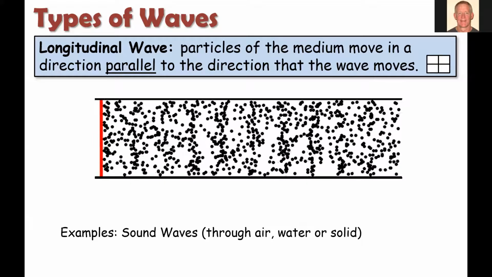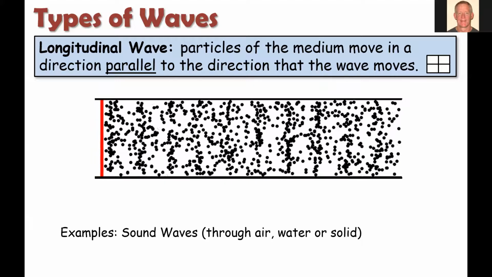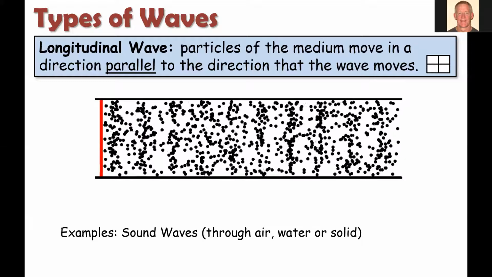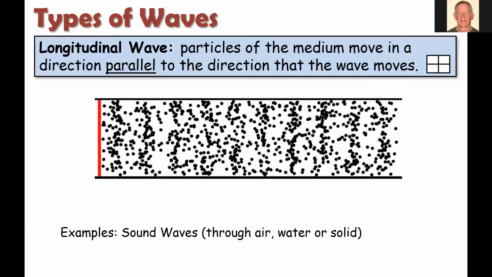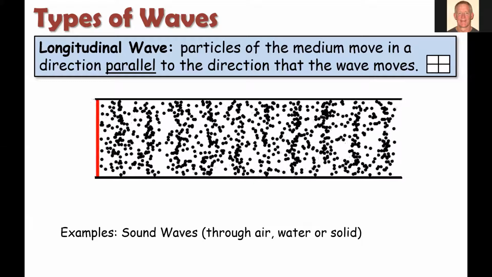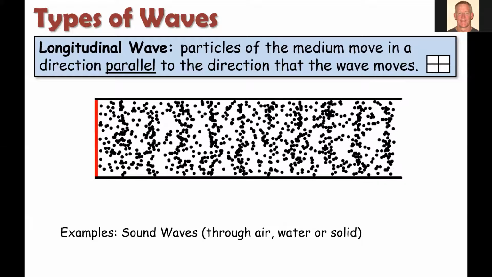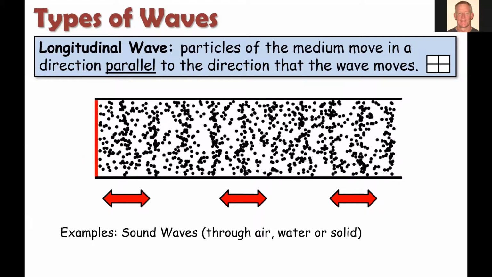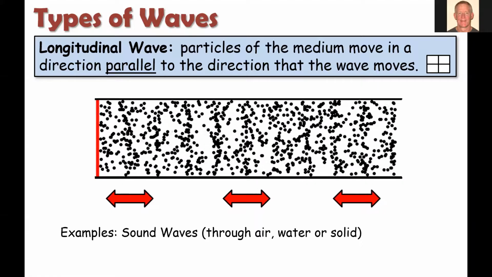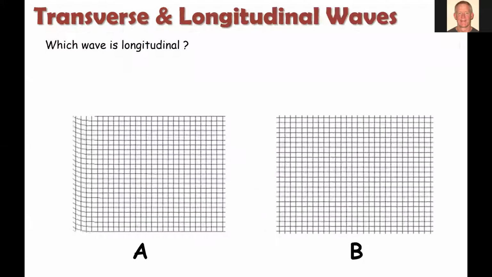So again, pick any dot here. It really looks like the dots are traveling left to right, but it's the energy that's traveling, not the medium itself. If you look at any one of those dots, you'll see that they are just vibrating or oscillating back and forth around some equilibrium position. Okay, so that is the concept of longitudinal. It moves parallel to the direction that the wave moves.